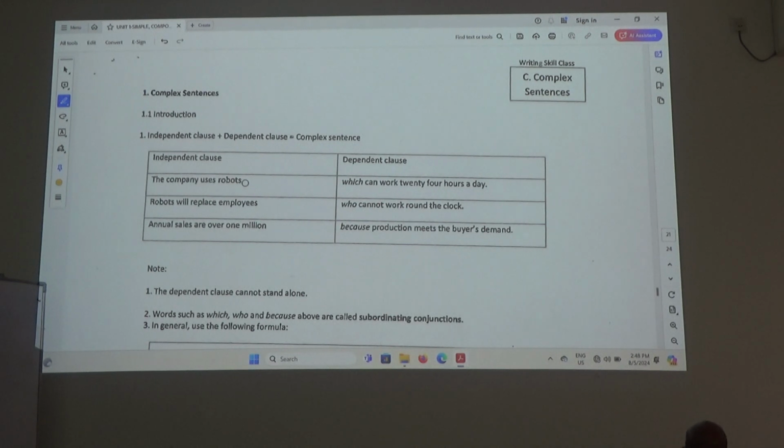But if we continue, then we say, which can work 24 hours a day. So this is independent because we can put a full stop here. But when you say, which can work 24 hours a day, can you put a full stop here? No. Because it is dependent. It needs something in front of it. Is that okay now? Alright. The next one.